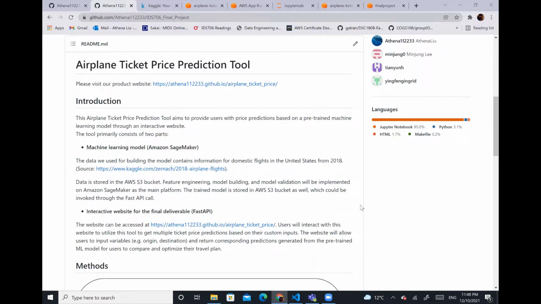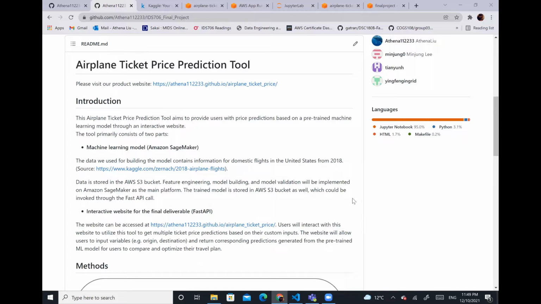everyone around the world. Our motivation for this project is that we want to assist people to make better traveling plans throughout the year, because flight ticket prices usually fluctuate a lot and can be very difficult to guess. We want to make an airplane ticket price forecasting model depending on numerous variables that could correlate to ticket prices, such as origin, destination, airline company, and so on.